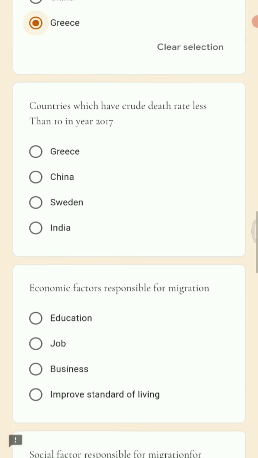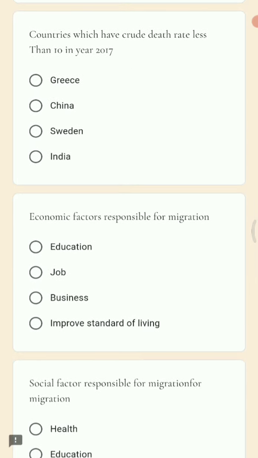Next question, countries which have crude death rate less than 10 in the year of 2017. So again if you see, the options are Greece, China, Sweden and India. So the same question with the death rate is also repeated. So again the answer is Greece.